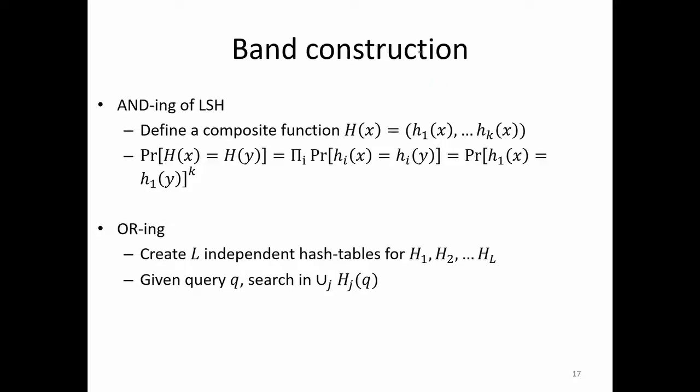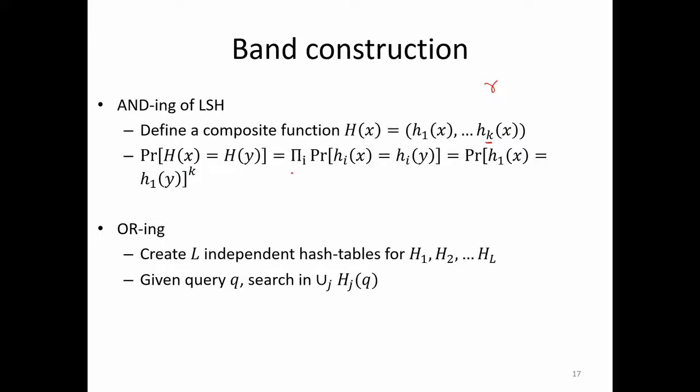This, if you remember, was basically something like r in the previous notation. So you have k hash functions within the band, all of which should agree for x and y to be in the same hash buckets.